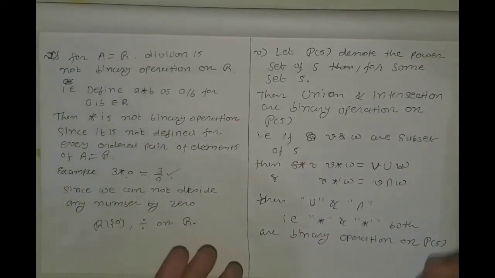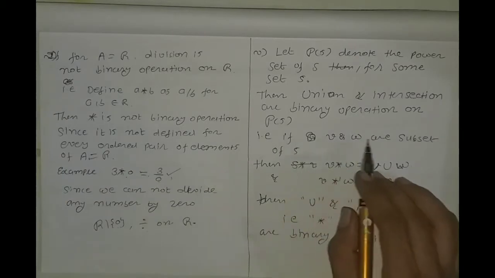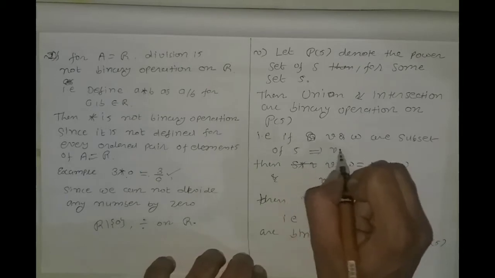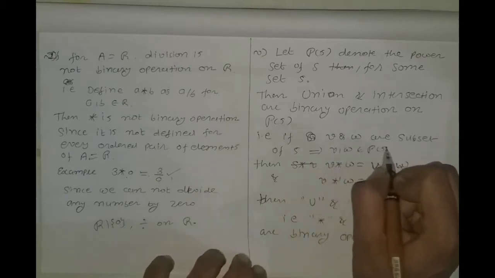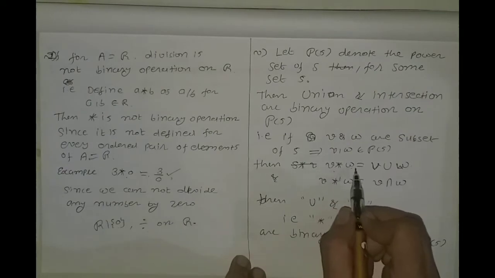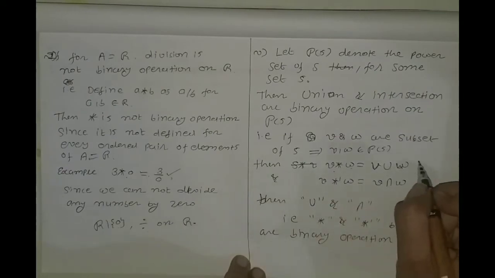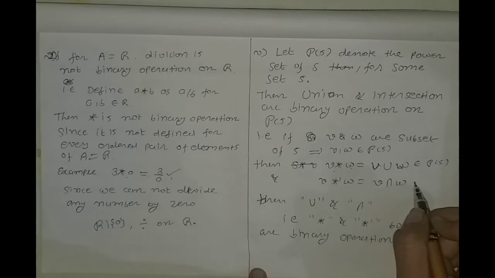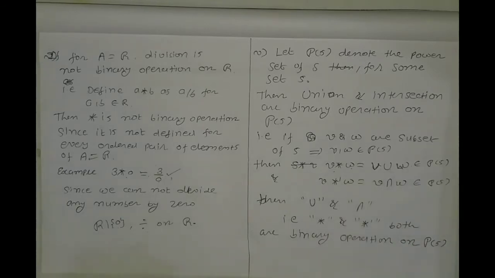If we consider two subsets, let us say V and W, of S, then V and W belong to the power set of S. Then V star W equal to V union W also belongs to the power set of S, and V star dash W equal to V intersection W also belongs to the power set of S. So this shows that union and intersection both are binary operations on the power set of S.